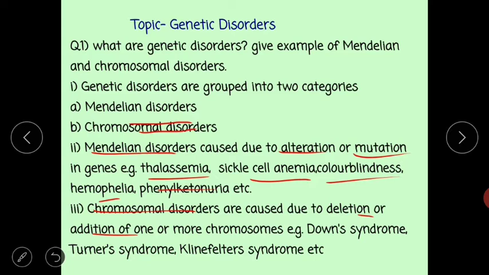Examples are Down syndrome, Turner syndrome, and Klinefelter syndrome. Among them, Down syndrome is an autosomal disorder, while Turner and Klinefelter syndrome are sex chromosomal disorders.